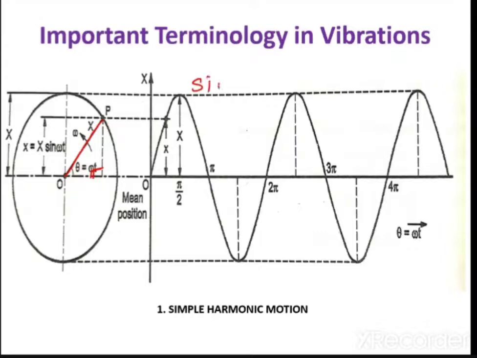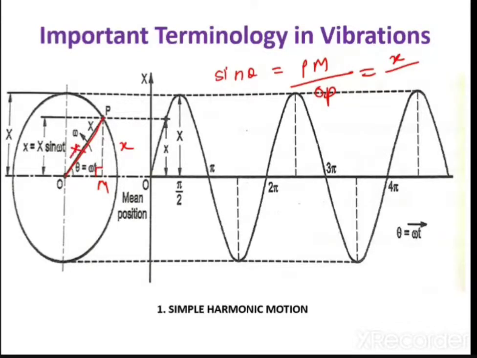Now tell me what is sine theta? What will be the sine theta? Opposite side upon hypotenuse. Now if this is the theta, what is the opposite side? This is nothing but the opposite side, right? Let us say this point is M, and I am taking this as a triangle. Okay, so sine theta is equal to opposite side upon hypotenuse. What is opposite side? PM. PM upon OP. Okay, what is PM? Anybody? What is this distance? x. This PM is nothing but the x, right? And what is this OP? OP is nothing but the capital X, maximum displacement.